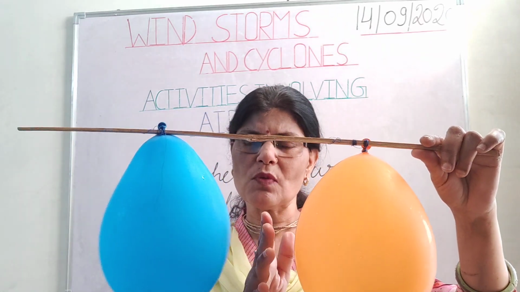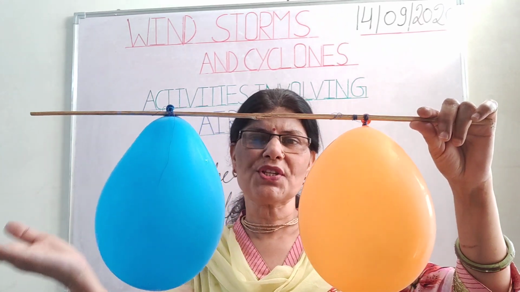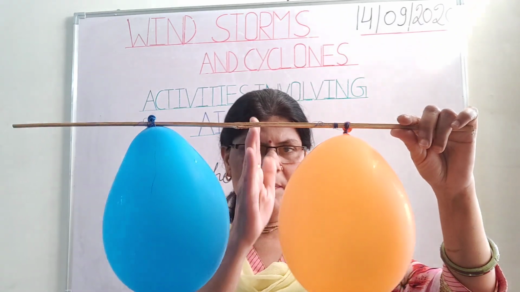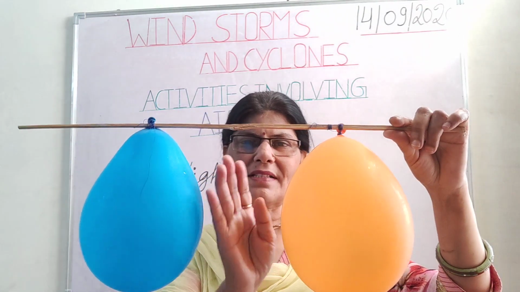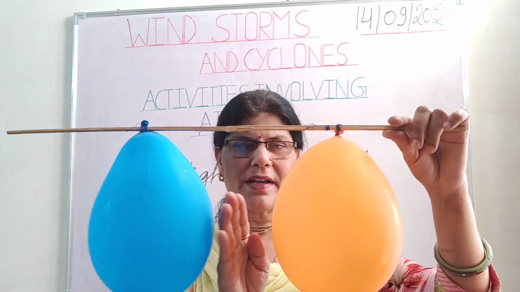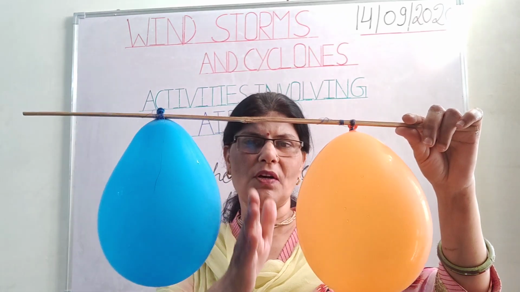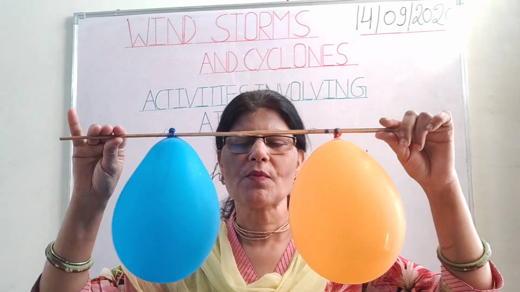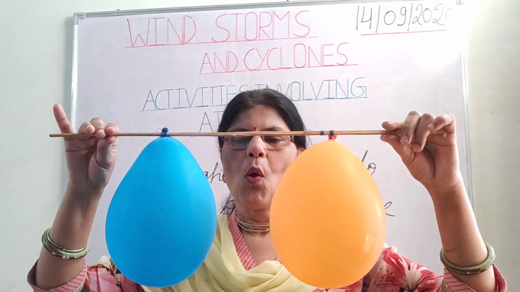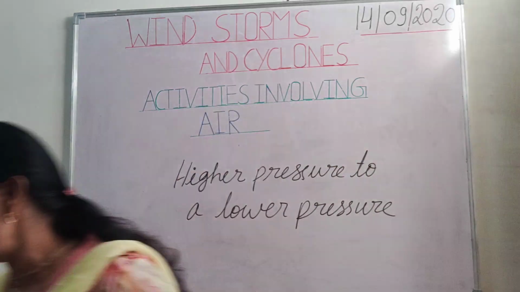Air always moves from the area of higher pressure to the area of lower pressure. It's not happening now. I've got tired.